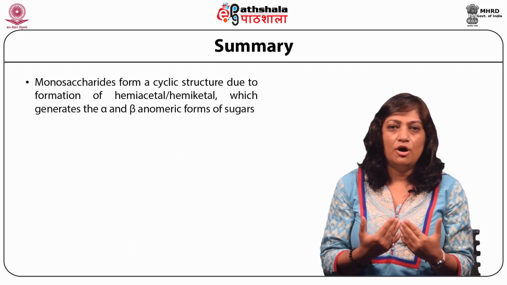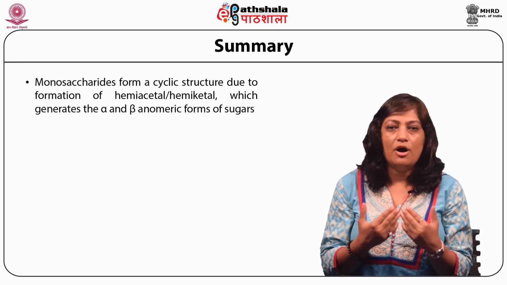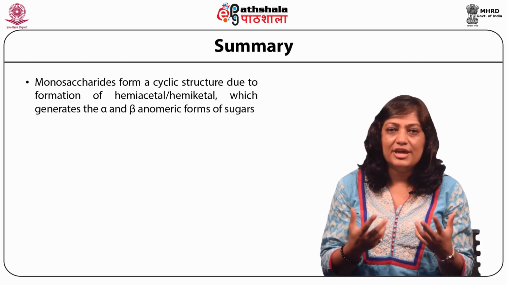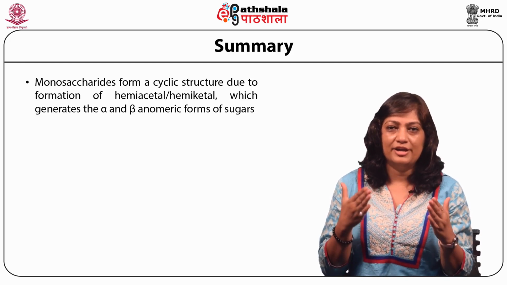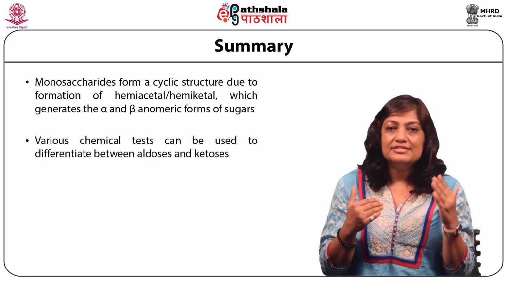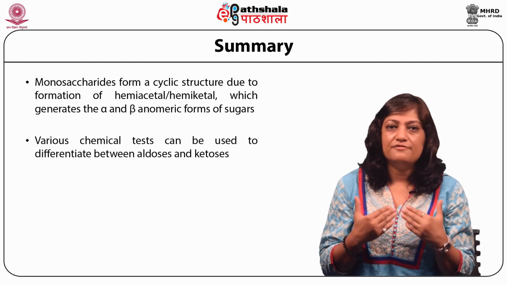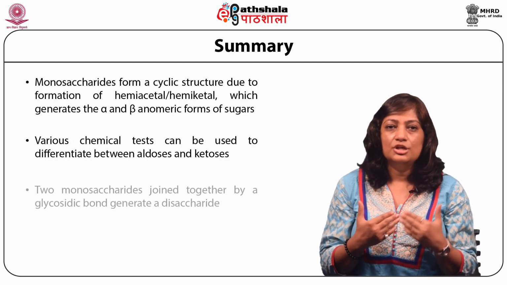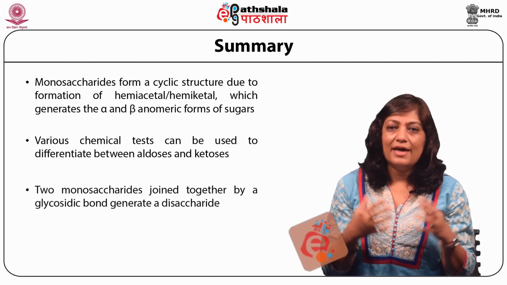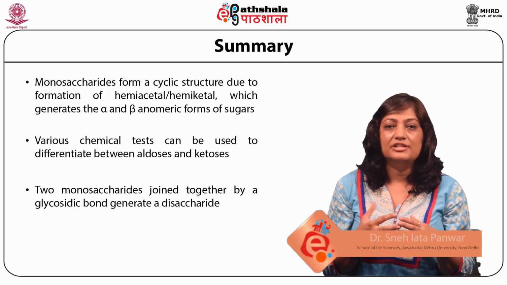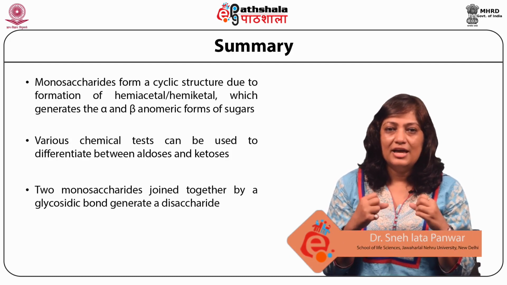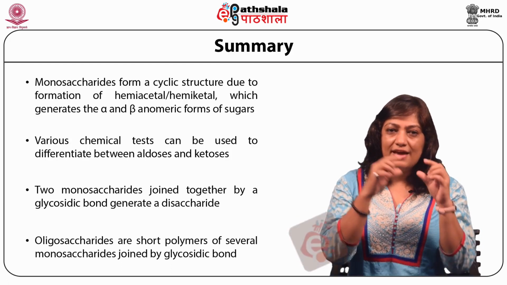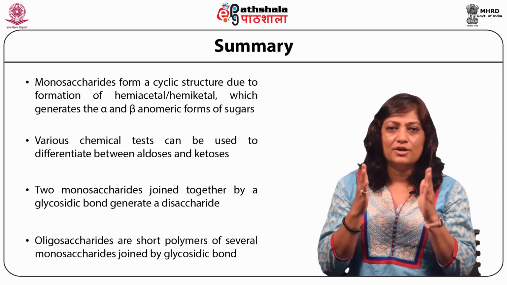Monosaccharides are able to form a cyclic structure due to the formation of a hemiacetal or hemiketal, which generates the alpha and beta anomeric forms of sugars. Various chemical tests can be used to differentiate between aldoses and ketoses, as we have seen in the module. Two monosaccharides joined together by a glycosidic bond will generate a disaccharide. And oligosaccharides are basically short polymers of several monosaccharides joined by glycosidic bonds.